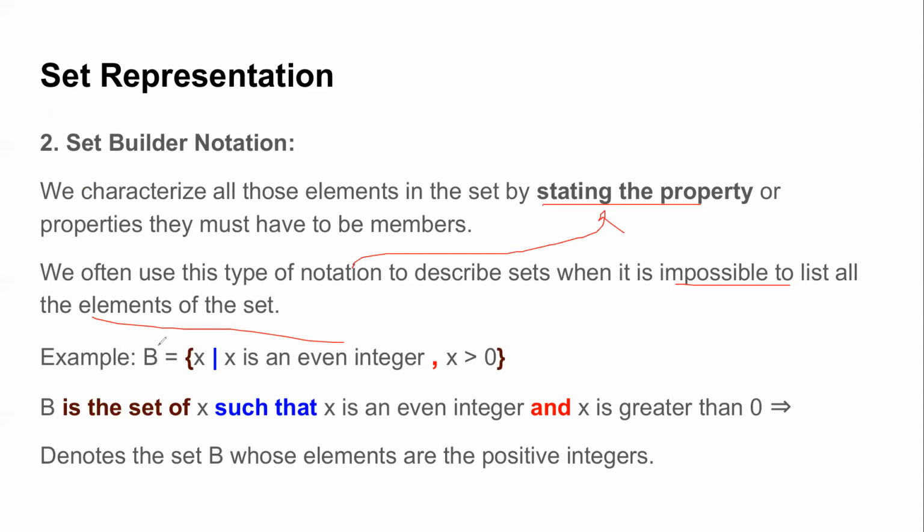You write the name of the set. Then you put the curly braces, because this is always the notation of a set, and then you write some descriptive element, which is going to represent all the members of that set. This is normally called a descriptive element. And then you write this vertical bar, or in some books we also see a colon, which actually means such that, and then you state the common property.